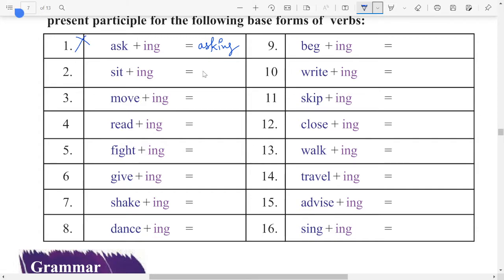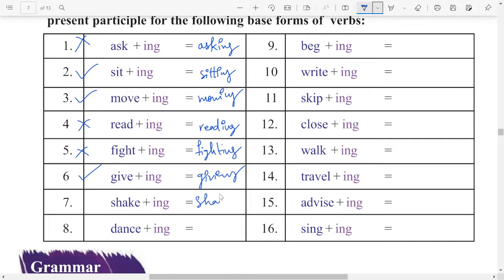Next one, sitting. So here the spelling changes. Moving. Okay, that's it. So here the spelling doesn't change. Next, reading. Sorry, here the spelling changes. Okay, reading. Here the spelling doesn't change. Next one, fighting, spelling doesn't change. Next, giving, that's it. Okay, spelling changes.